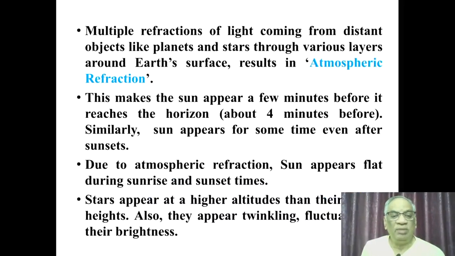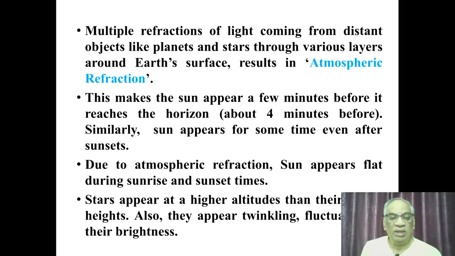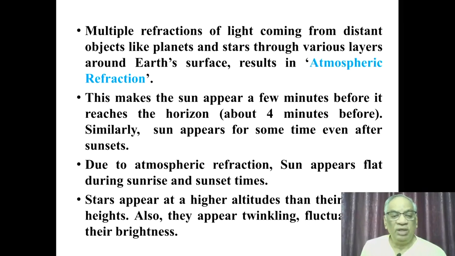Light coming from distant objects like planets and stars also undergoes multiple refractions, hence this is known as atmospheric refraction. Because of this, the sun appears a few minutes before its sunrise, about 4 minutes, and appears for more time even after the sunset. So the day time appears to be longer than the actual sunrise-sunset based time calculation. Due to atmospheric refraction, the sun appears to be flat instead of round during sunrise and sunset times also.